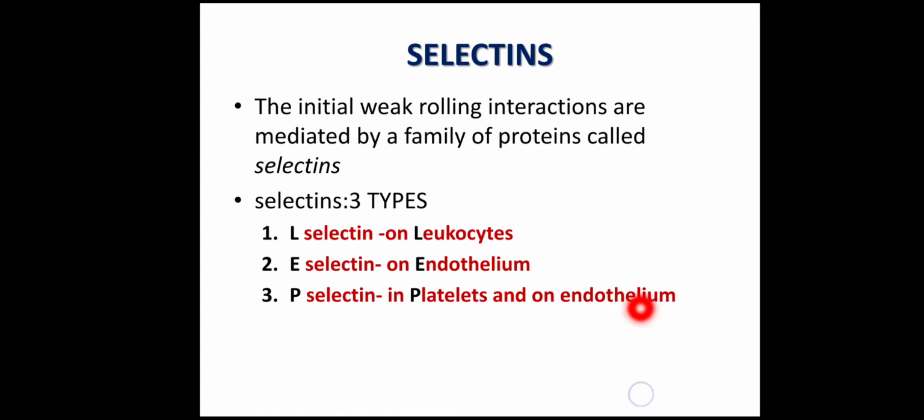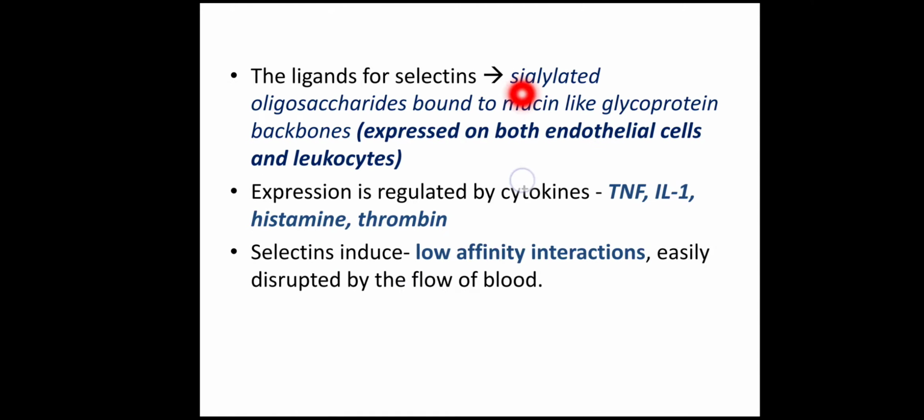So we are concerned about the endothelium, which is expressing E and P-selectin, and the leukocytes, which are expressing L-selectin. Now to what ligand do these adhesion molecules bind? They bind to a sialylated oligosaccharide, which is a carbohydrate, and this ligand will be present on both the endothelial cells and leukocytes. So the P and E-selectin on the endothelium will bind to the sialylated glycoprotein present on the WBC, and the L-selectin on the WBC will bind to the sialylated oligosaccharide present on the endothelium.